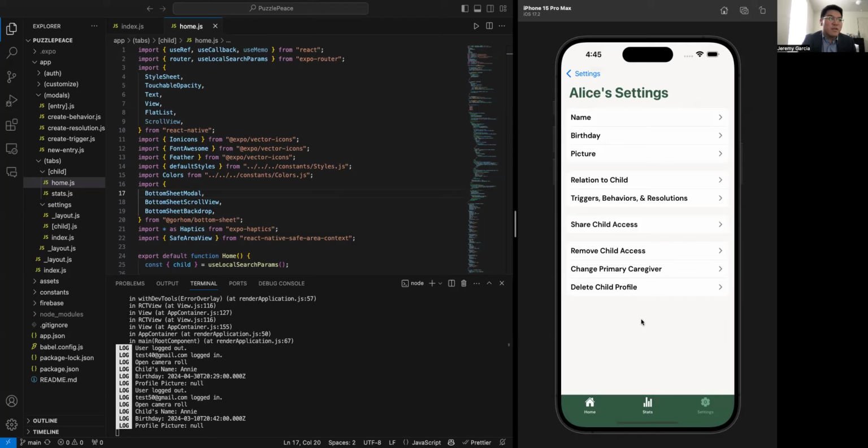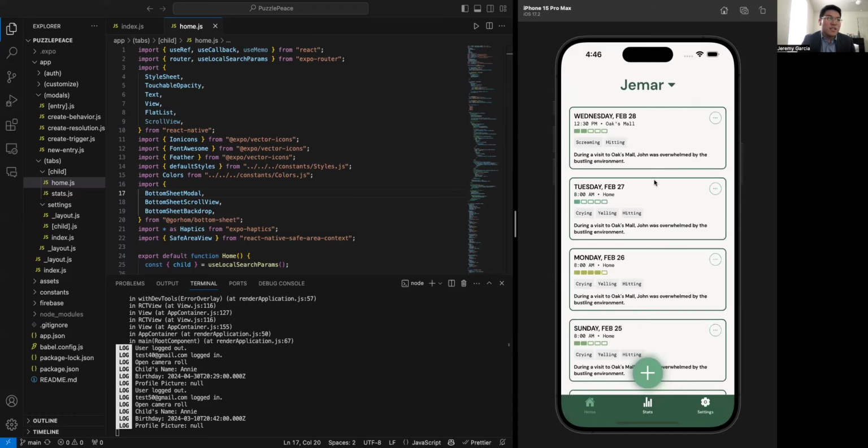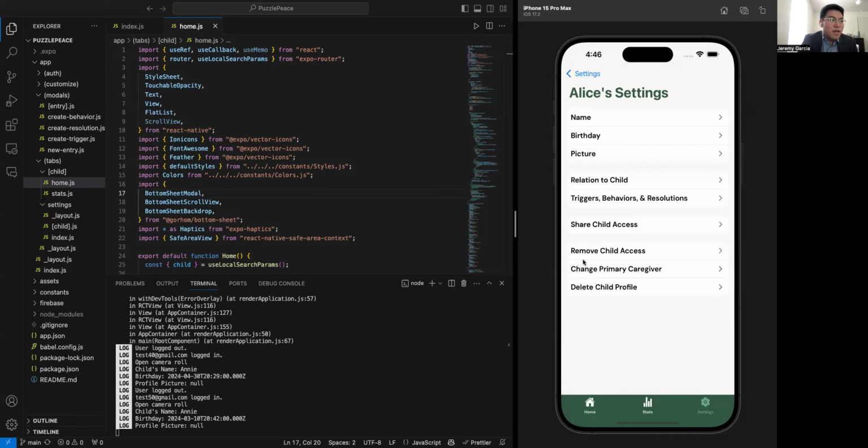This will basically generate a code so you can share with other caregivers access to Alice's profile. And so multiple caregivers can log meltdowns and they'll be provided on the homepage. And these three features are going to be shown only to the primary caregiver, which can be changed with this button. Basically, you can revoke child access from other caregivers and you can delete that child profile.